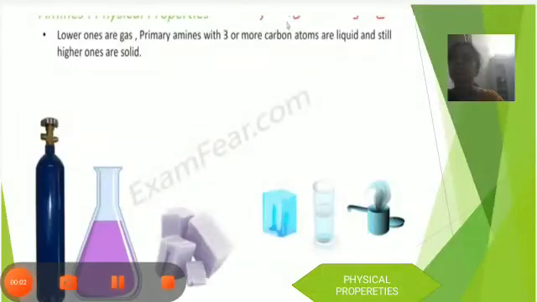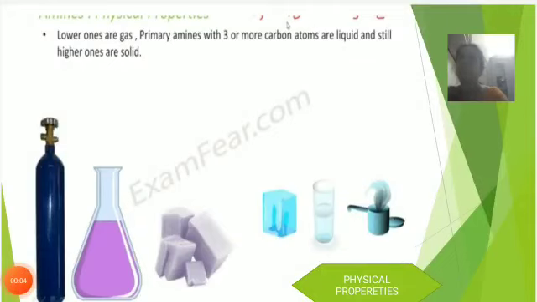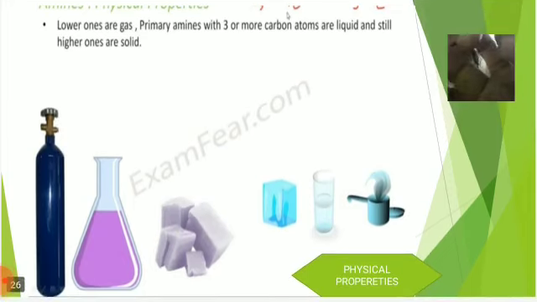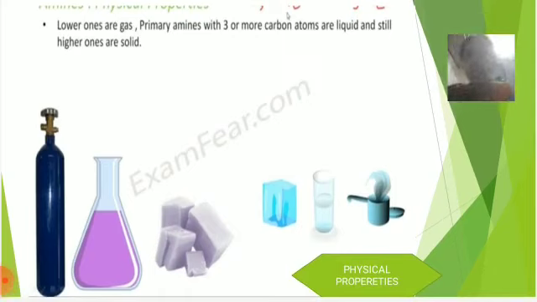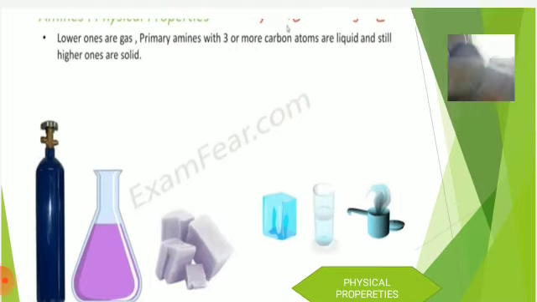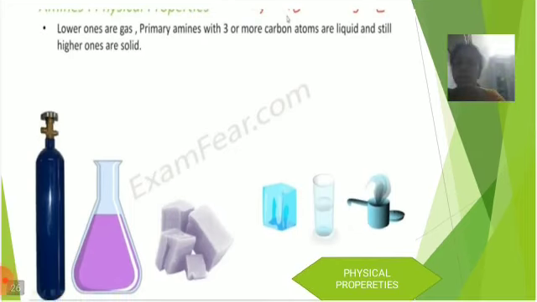Properties of amines. Lower amines are in gaseous state. Primary amines with 3 or more carbon atoms are liquid in state. Still higher ones are solids. At ordinary temperature, lower members are gaseous, the amines are liquids, and amines having higher molecular weight are solids. They are colorless and odorless.